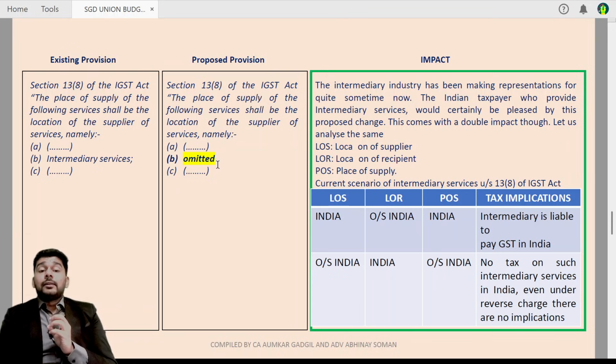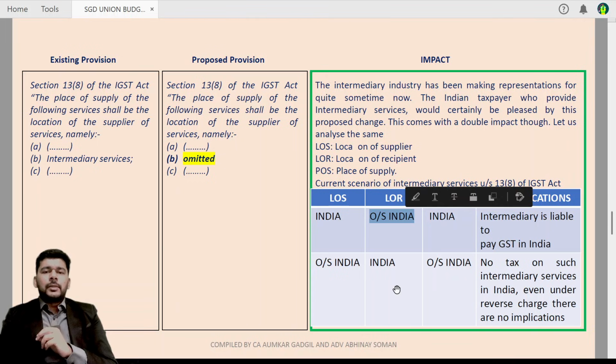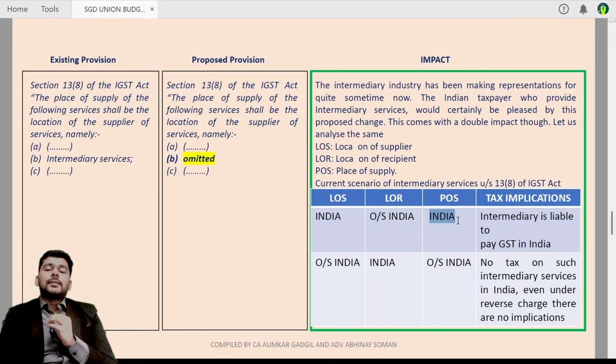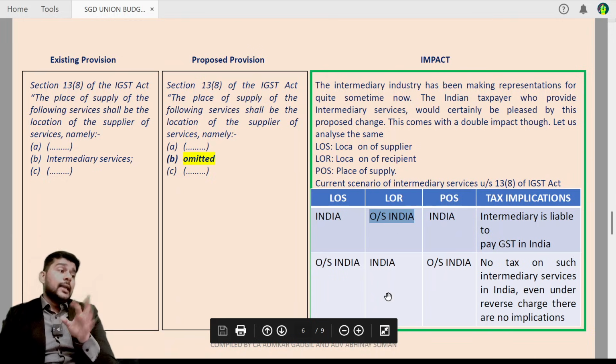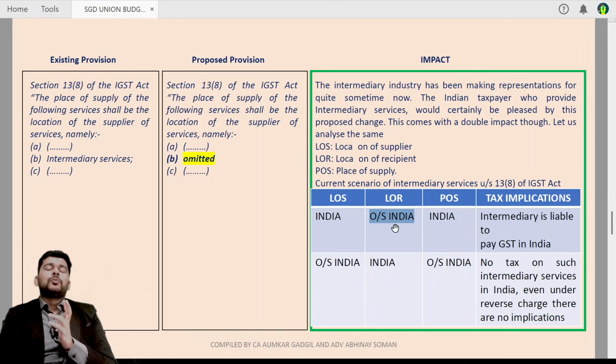Under the intermediary service category, currently, if the intermediary is located in India and his customer who is paying him commission is located outside India, the place of supply in such case is the location of supplier of service, that is India. That is, the intermediary was liable to pay the GST on these transactions even when his customers were located outside India, even when he was receiving the entire remittance in foreign convertible currency, still he was bound to pay the tax. Of course, it was taking away money from his pocket.